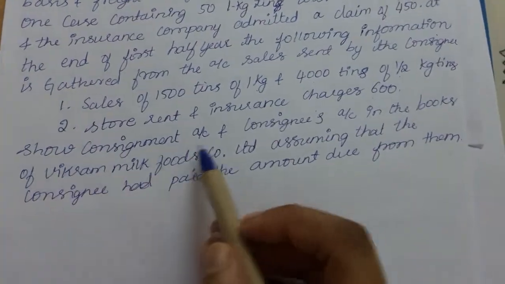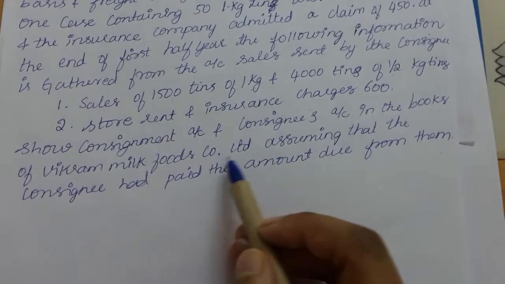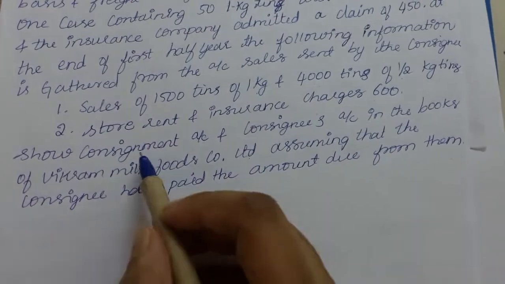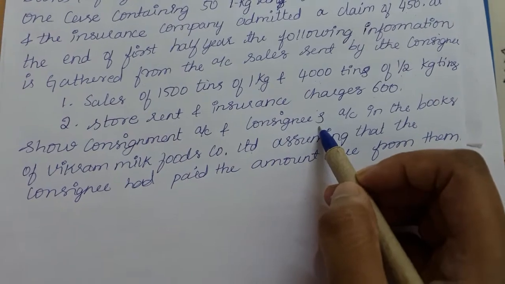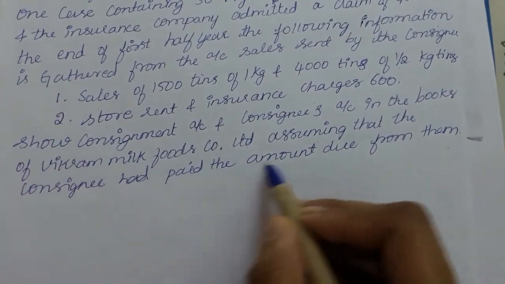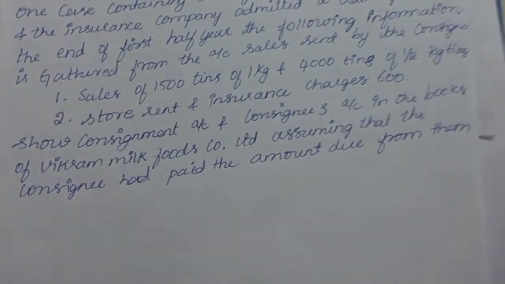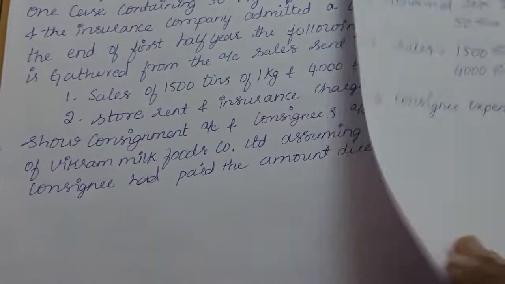Next, we are supposed to show the consignment account and consignee's account in the books of Vikram Food Company Limited, assuming that the consignee has paid the amount due from them. So here assuming that the consignee has paid the entire amount.